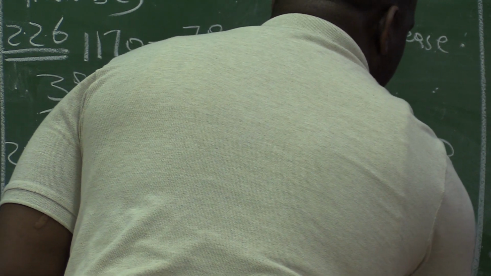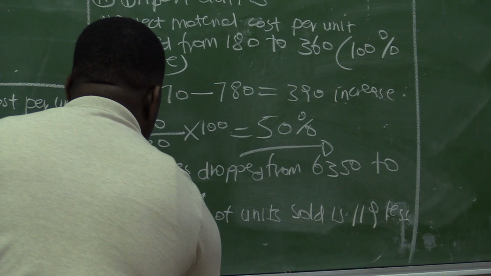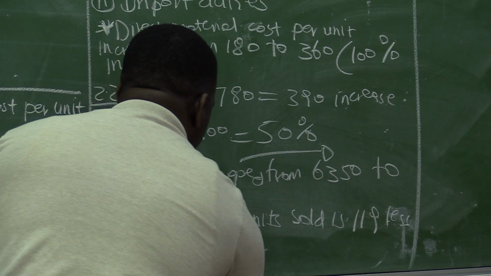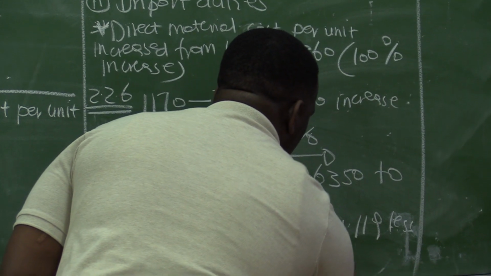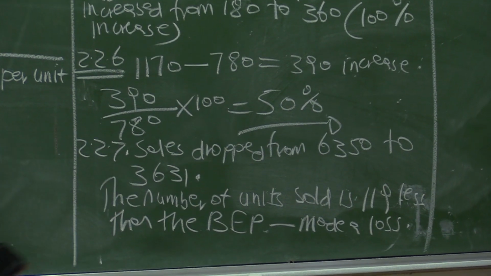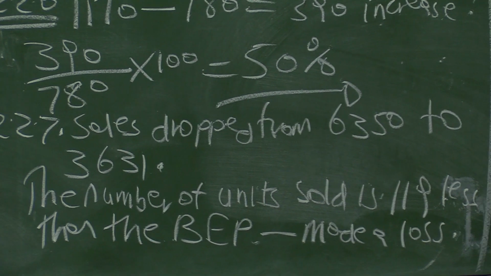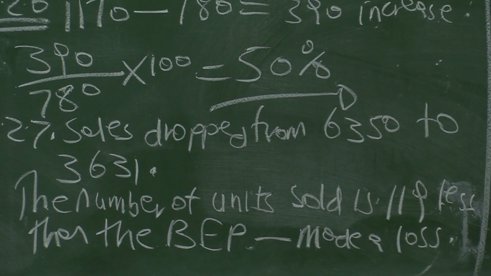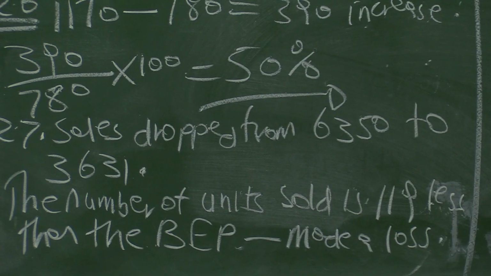119 less than the BEP. Made a loss. The number of units sold is 119 less than the break-even point. The number of units sold, if you look at the question paper, is 3,631 in 2021, when the break-even point for 2021 is 3,750.